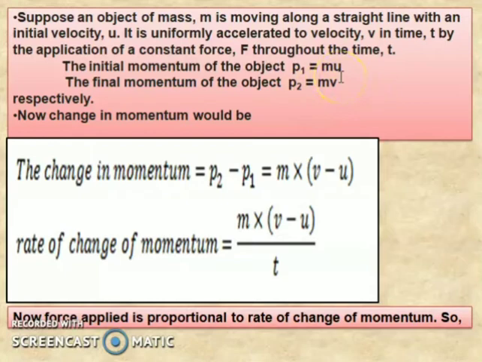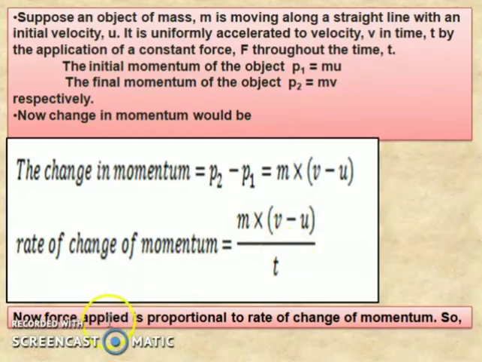Here u is the initial velocity and v is the final velocity. Now the change in momentum would be P2 minus P1, that is mv minus mu. Taking m as common, it is m into v minus u. Now the rate of change of momentum is equal to m into v minus u upon t.